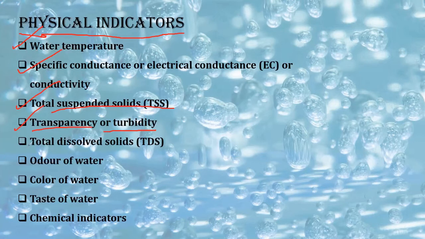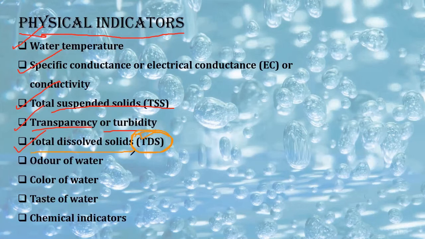Whenever a person comes to your house to see whether you will buy Aquaguard or Kent or whatever, what they will check is the TDS of your water. Now what is the full form of TDS? Total dissolved solids, right? They will check the TDS of this water. They will say what the TDS is.